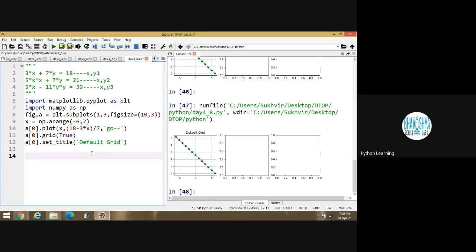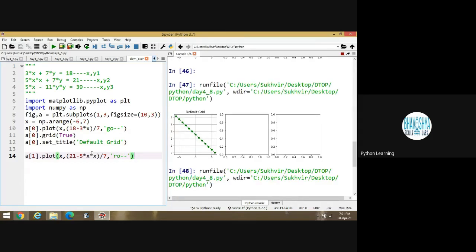What about the second one? A1 dot plot, and what do I have to write? x comma. What about the second statement? In the second equation, it's 21 minus 5 star x, divided by 7 star x divided by 7. Yes. Let me set the color as red, like this. Okay. Then execute the program.